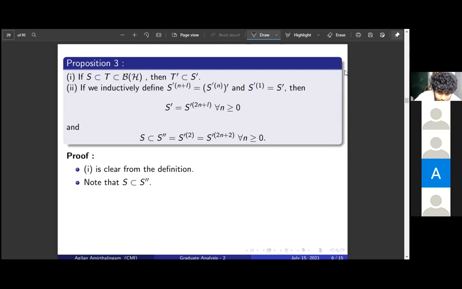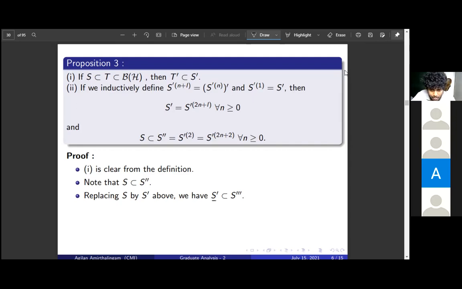Just from the definition, the double commutant is the set of all points that commute with the first commutant, which itself is the set of all points which commute with S. So this follows. See, this does not depend on S or anything. This is just some arbitrary subset S, right? So we can do this containment for S dash also, because S dash is a subset of B of H. So S dash will be contained in S triple dash by this argument. Any subset is contained in its double commutant, right?